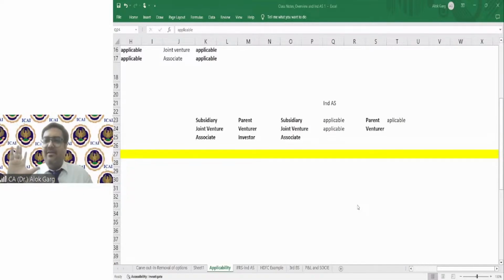You said yes and I agreed. Another question: if IND AS applies to a joint venture, will it apply to the venturer? First of all, I told you the relationships, and now I'm asking this question.